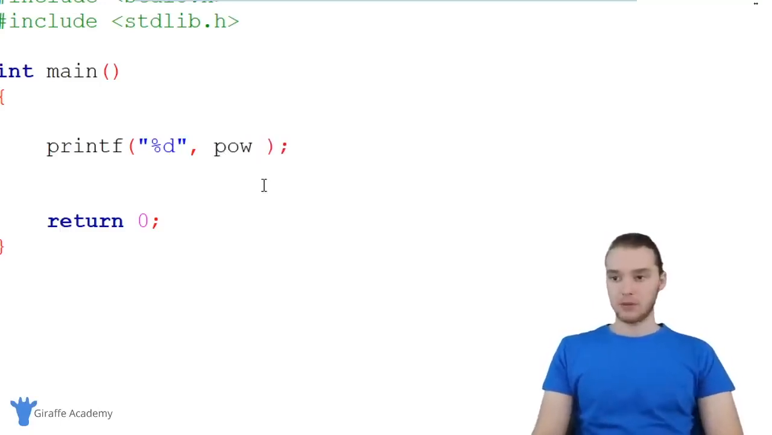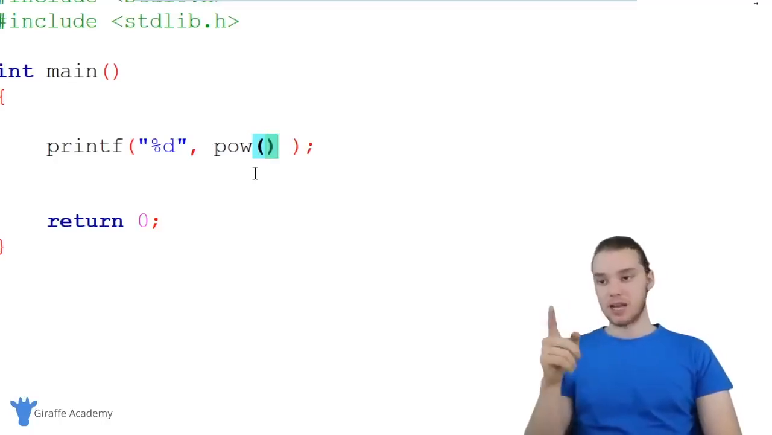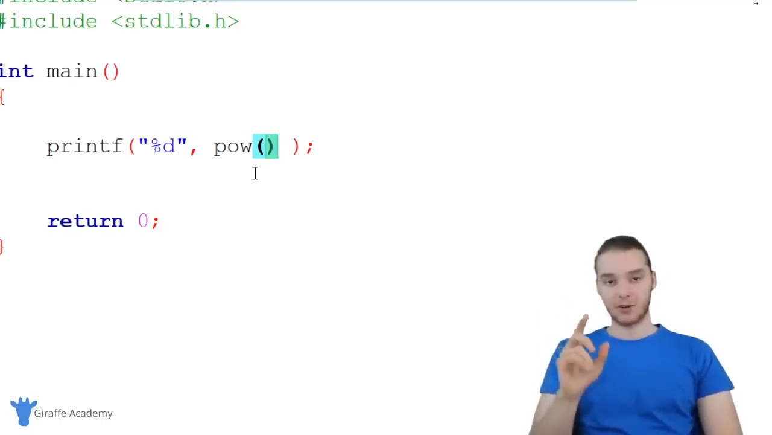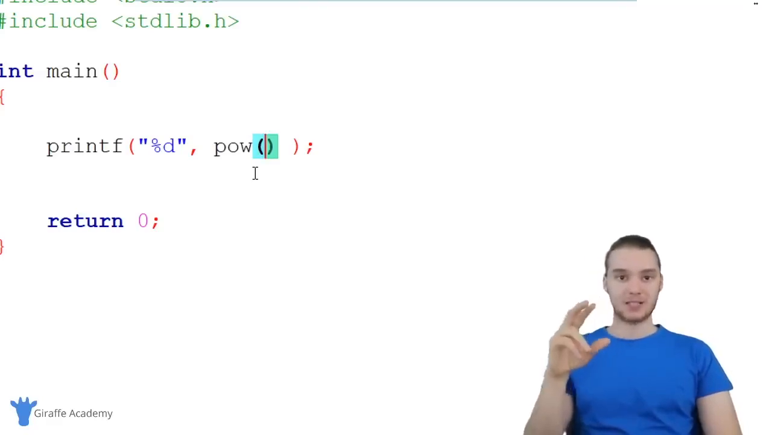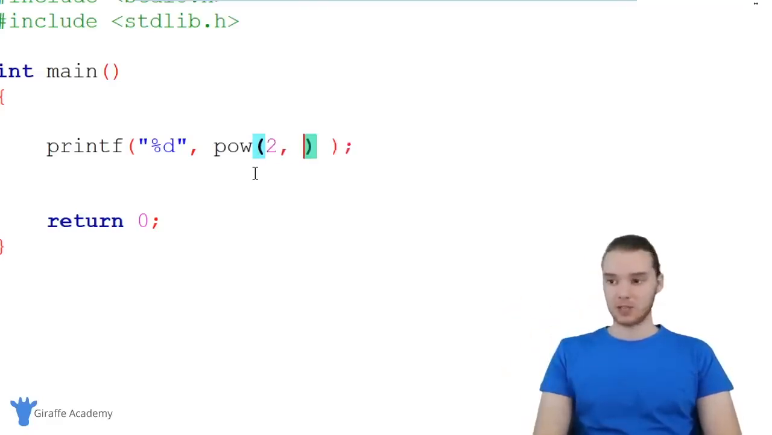It's just POW. So I'm just typing in POW. Then I'm going to type in open and closed parentheses. And inside of this parentheses, I can actually give this two numbers. What this is going to do is it's going to take the first number that we give it, and it's going to take it to the second number. So if I said like 2 and 3, and you'll notice I'm separating them with a comma, this is basically going to give us 2 raised to the third power. So it'll give us 2 cubed.